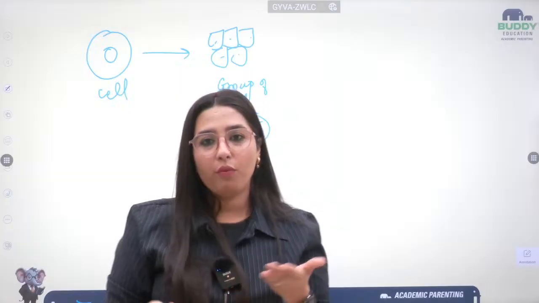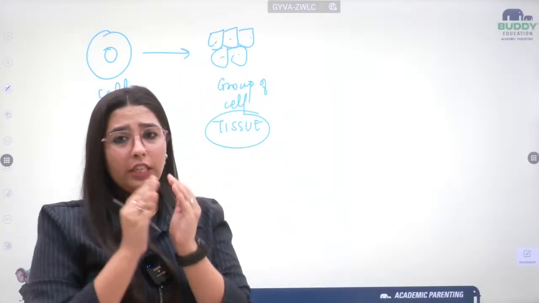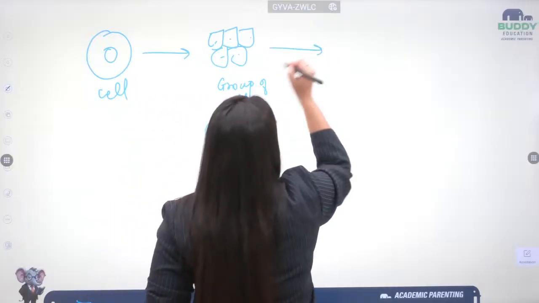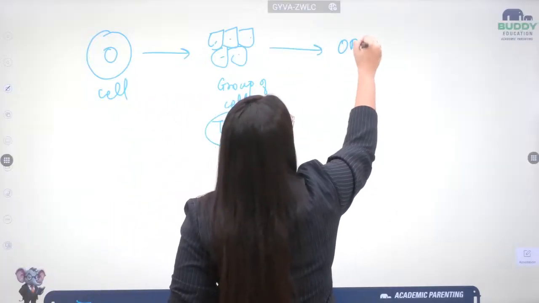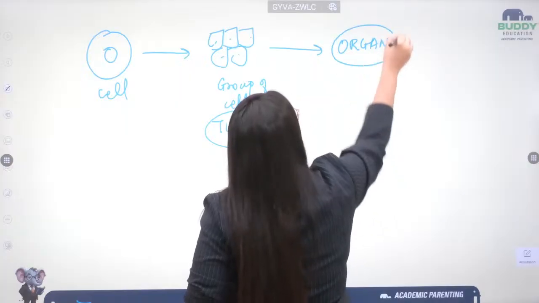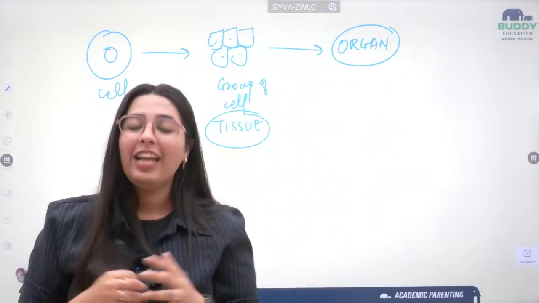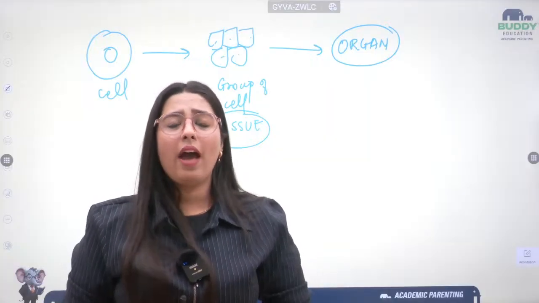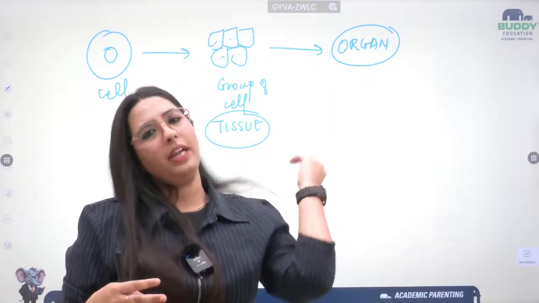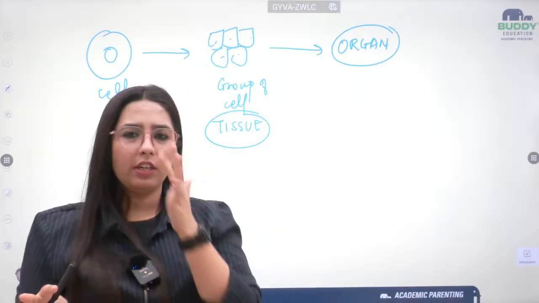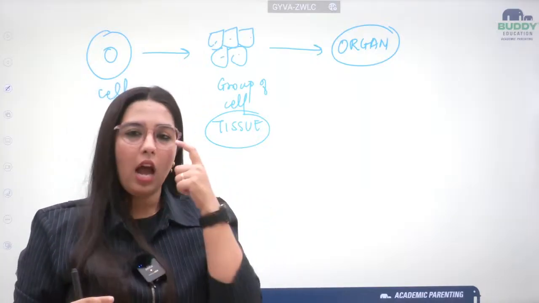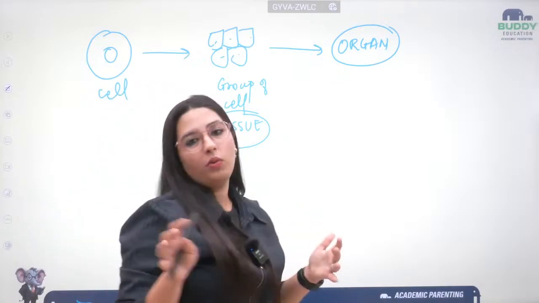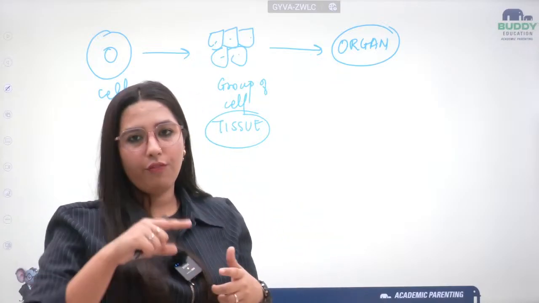Let me take it forward. If I take the tissue and form a group of tissue, that group of tissue will form an organ. Organs like your heart, kidney, your brain. Eyes, nose, everything is a sense organ, so everything included in that is an organ.